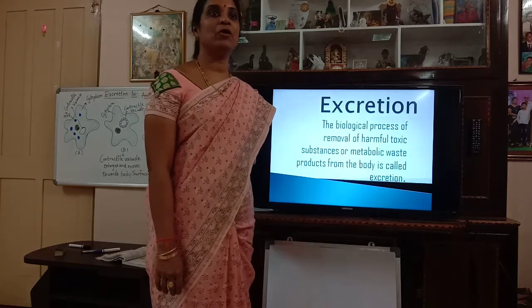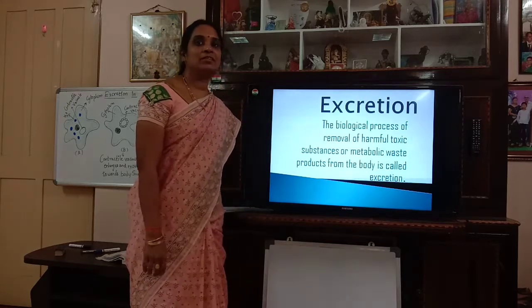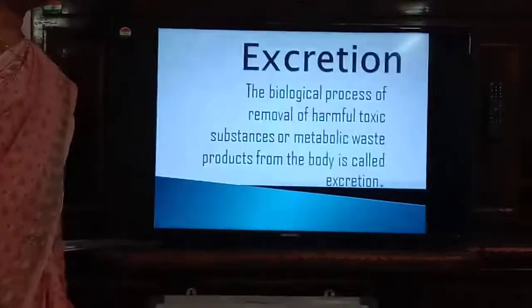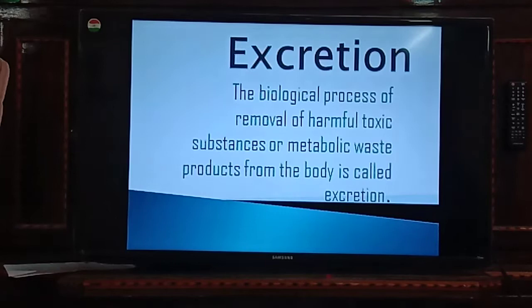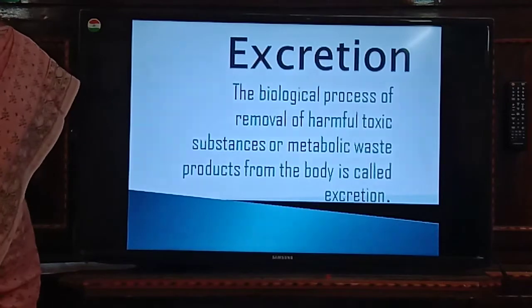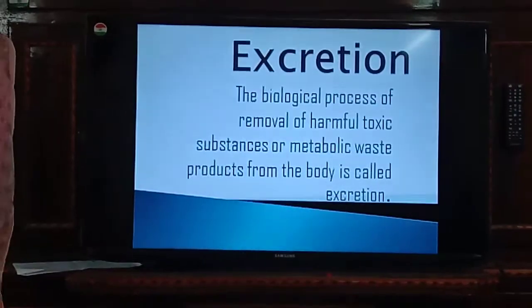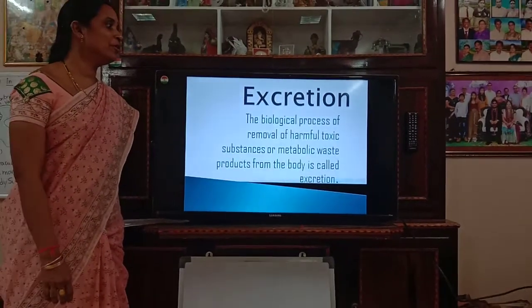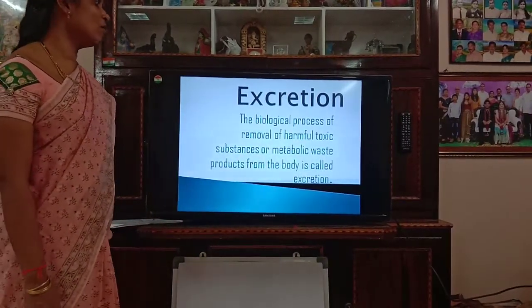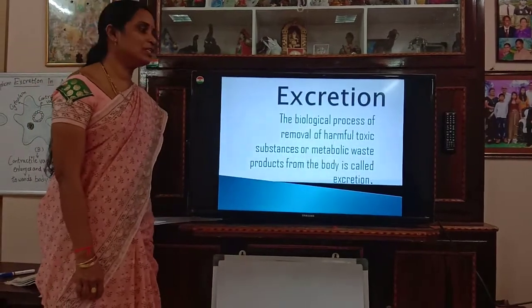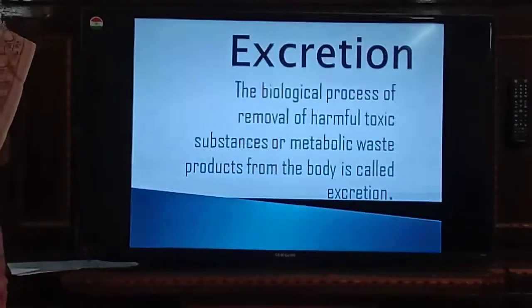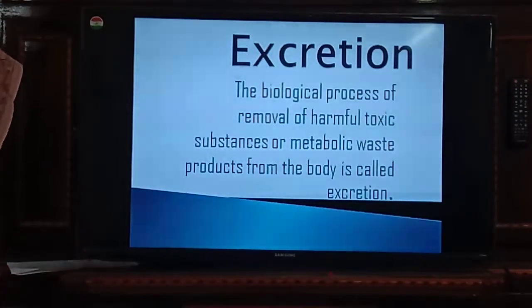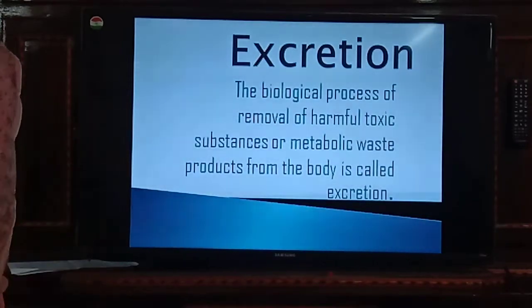Today we are going to learn about excretion. What is the definition of excretion? The biological process of removal of harmful toxic substances or metabolic waste products from the body is called excretion. Clear? It is nothing but the biological process of removal of harmful toxic substances or metabolic waste products from the body is called excretion. Now, basing on this excretory material, we have three types. Please change the slide.